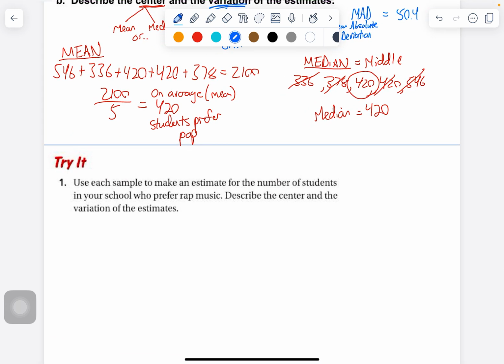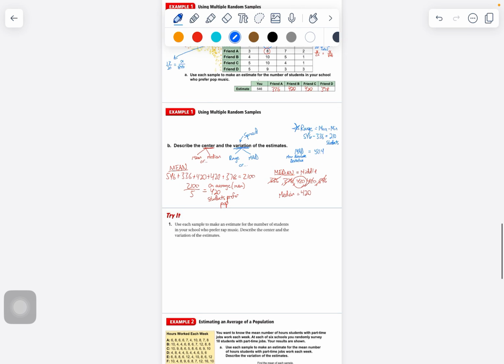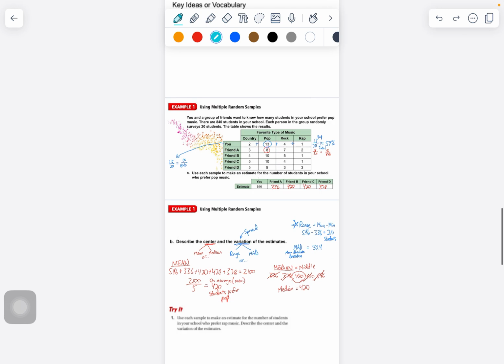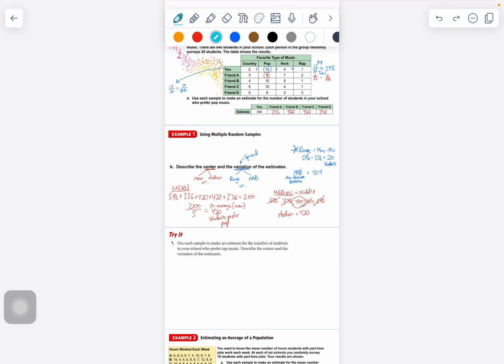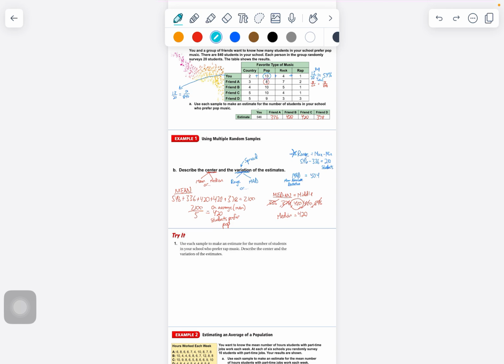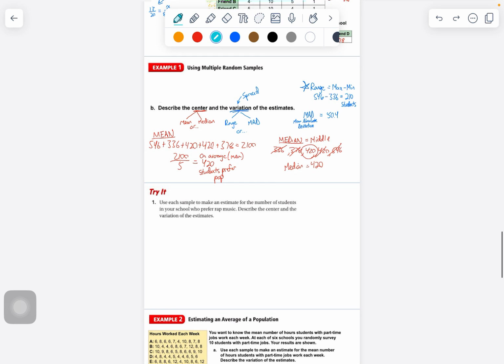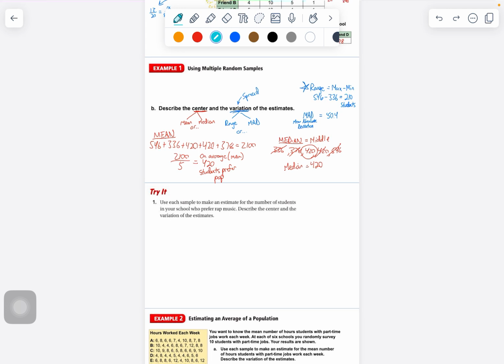Use each sample to make an estimate for the number of students in your school who prefer rap music. I do want you to press pause and do the same thing, but for this here, rap music, and then press play when you're ready to go. Hopefully we have enough time to do this. Okay, so try it number 1. Again, I'm just going to go through the answers real quick. Wait, hold on, let me find that answer. Sorry, guys, I wasn't ready to go. Here we go.